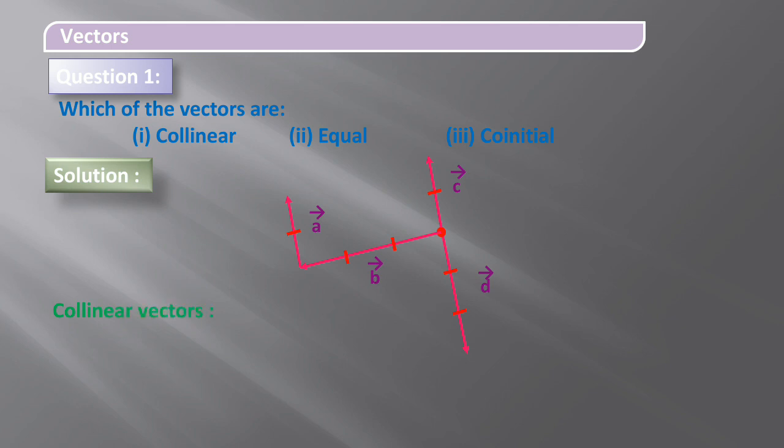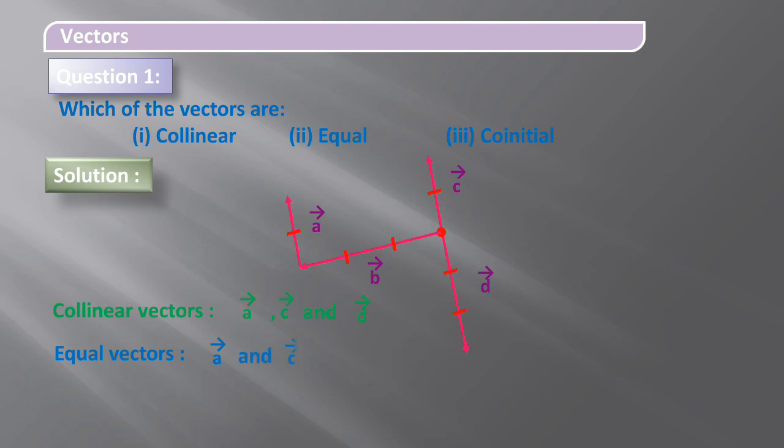What are collinear vectors? Collinear means the vectors which are parallel to each other or on the same line. So they are known as collinear vectors. Observe, students, here the vectors A, C and D are all parallel to each other or on the same line. So these are collinear vectors. Next, equal vectors means the vectors which have the same magnitude and the same direction.